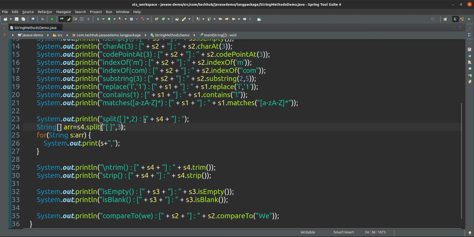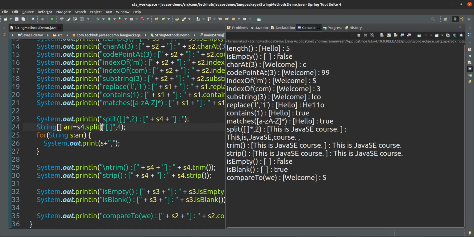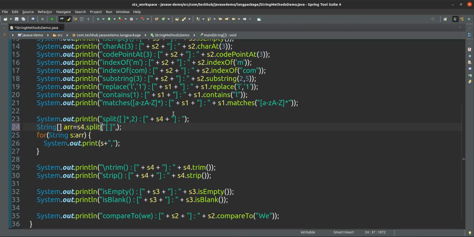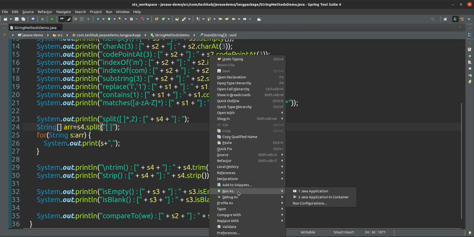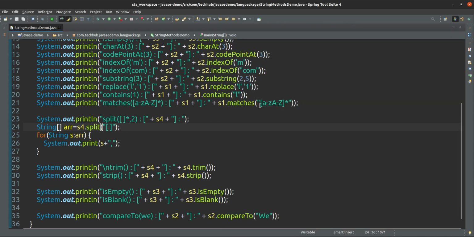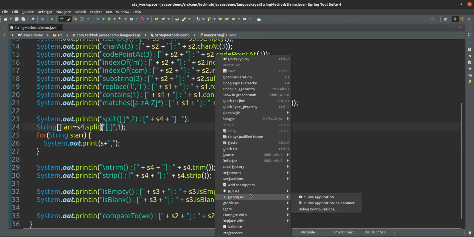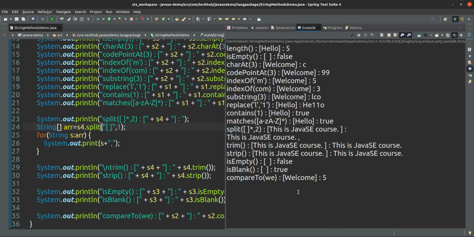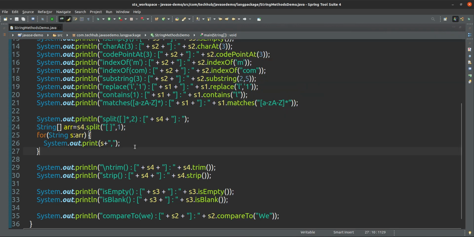If I give here 4, it will split into a 4 string array. If I will not give, then it will split wherever it's matching. If I give here 1, it will be the same as the original. So this is about split.